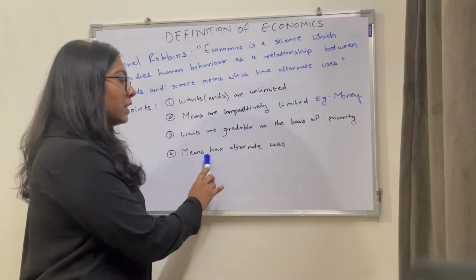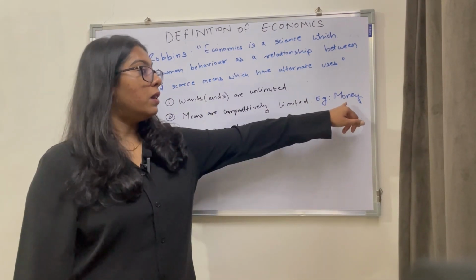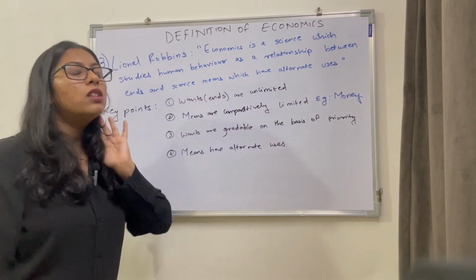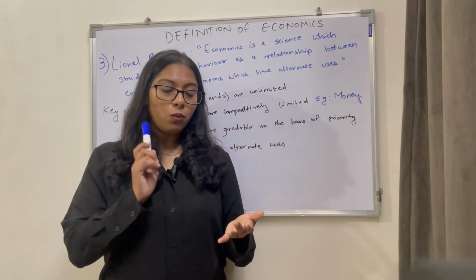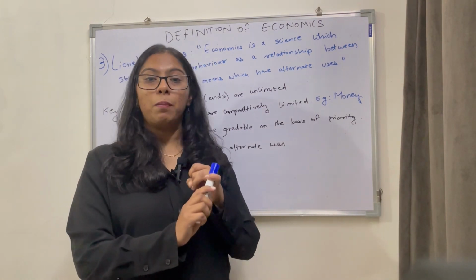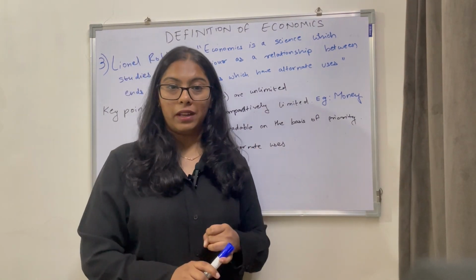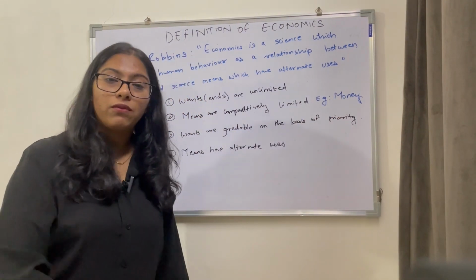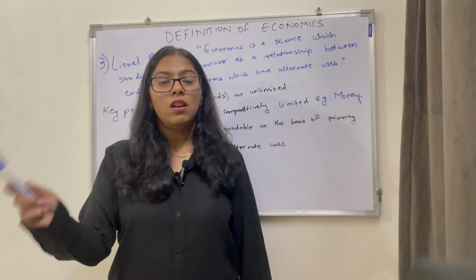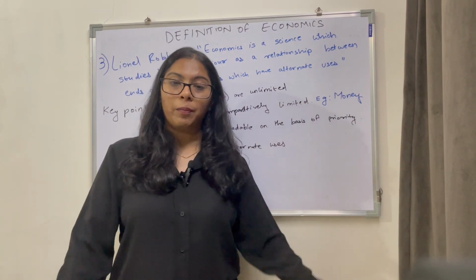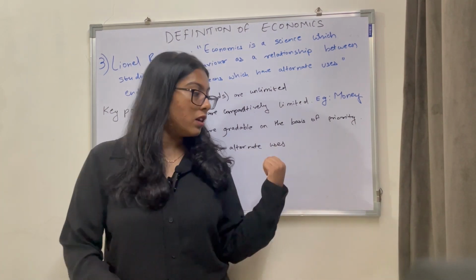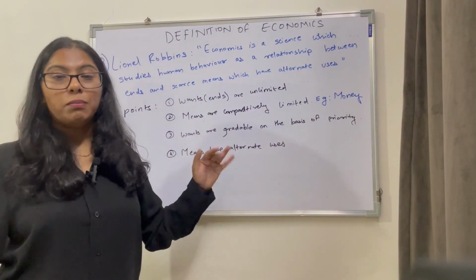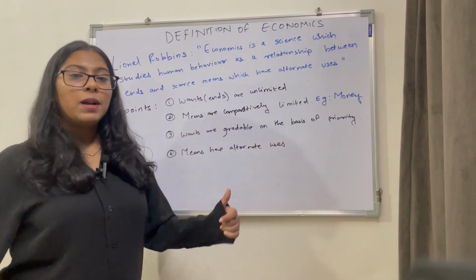Last one is means have alternate uses. Okay, the means that we took over here is money. Now money has so many uses, right? We can use money to buy lots of different materials, correct? So it is not just that money could be used only to buy a phone, only to buy a car, right? Money can buy you each and everything. So that is the alternative uses of money, or else means, alternative uses of means.